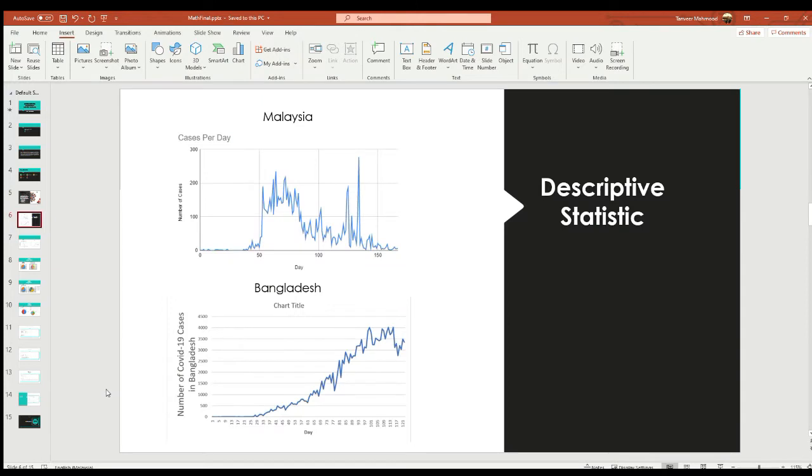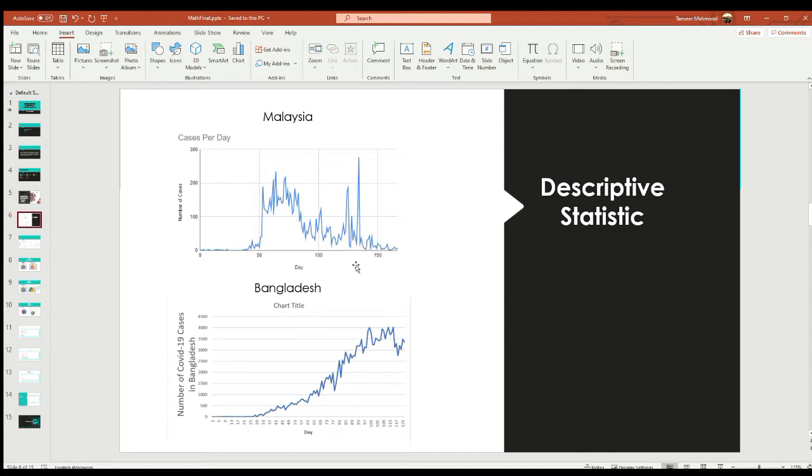So this is our descriptive statistics. Malaysia's first COVID-19 case was discovered on 23 January 2020. From this graph we can see that for the first 50 days there were just 1 or 0 cases, but after 50 it rose high, and from 50 to 80 it rose significantly. After 100 days to 130 days it fluctuated. After 150 days it's as normal as before.